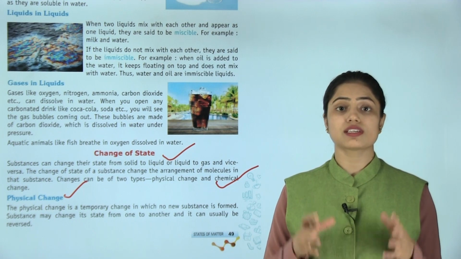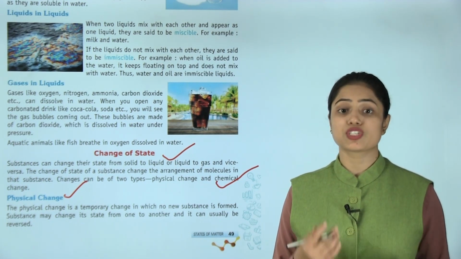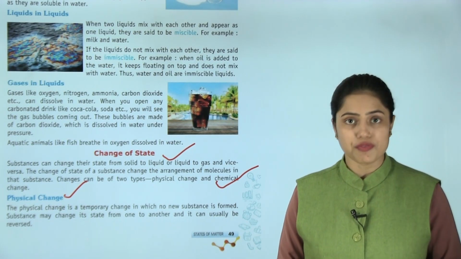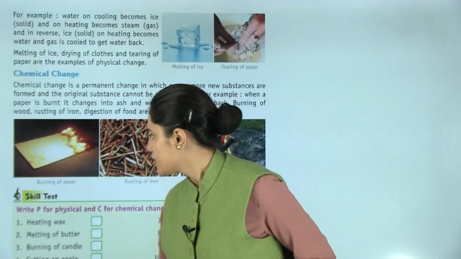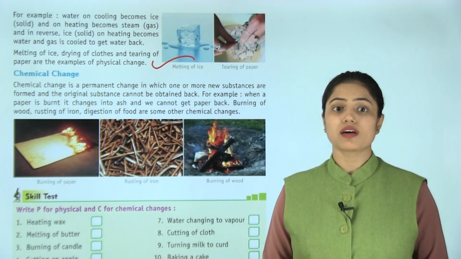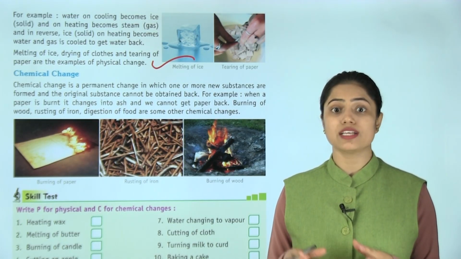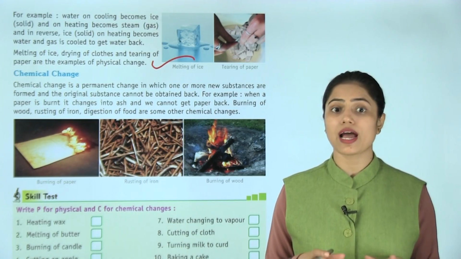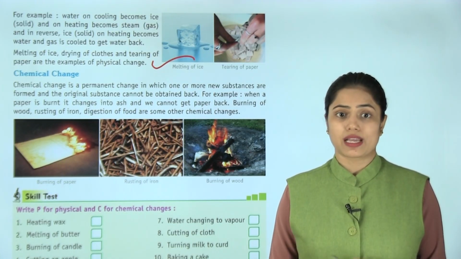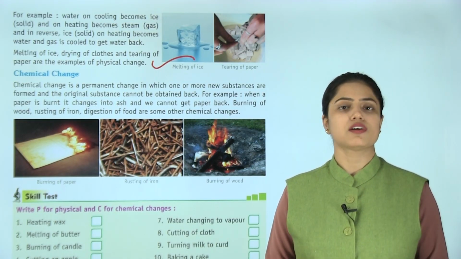The physical change is a temporary change in which no new substance is formed. Substances change their form from one to another and it can usually be reversed. Now for example, water on cooling becomes ice solid and on heating becomes gas, and in reverse, ice solid on heating becomes water and gas is cooled to get water back. Melting of ice, drying of clothes and tearing of paper are the examples of physical change.